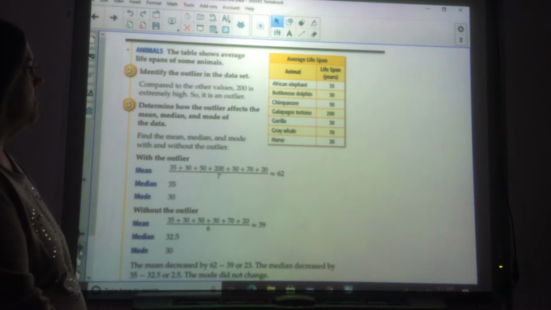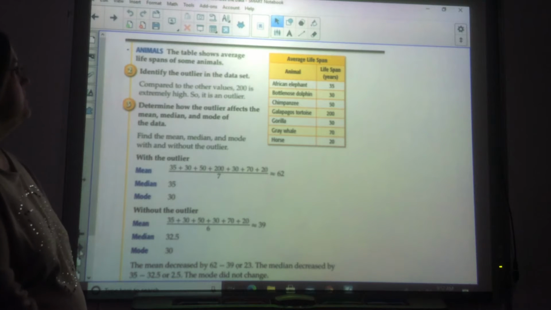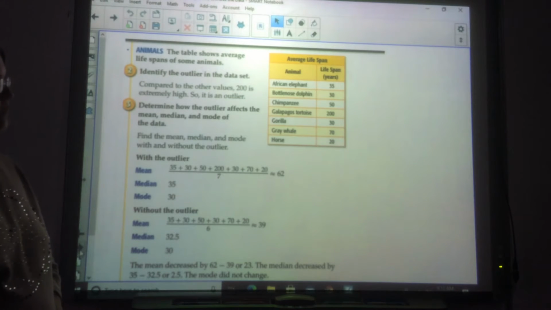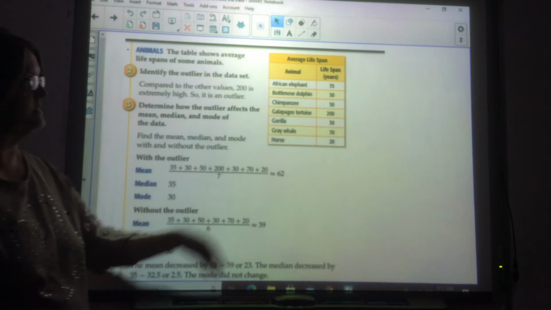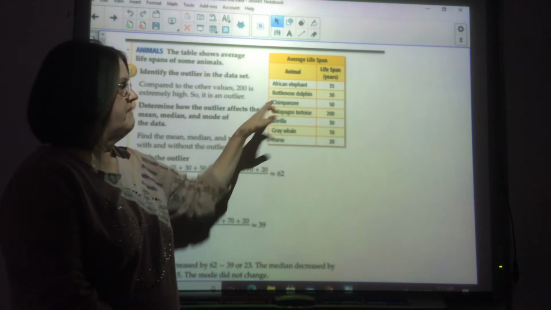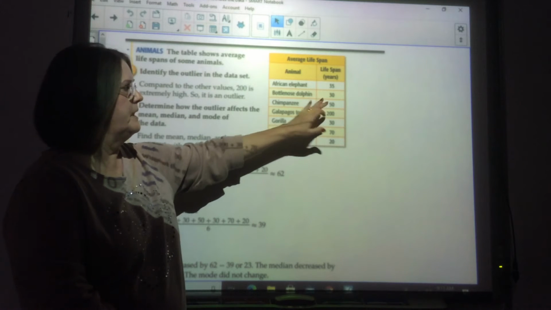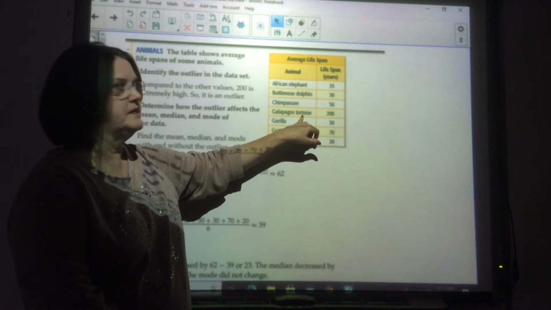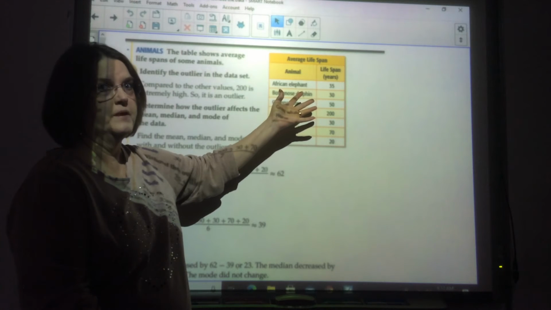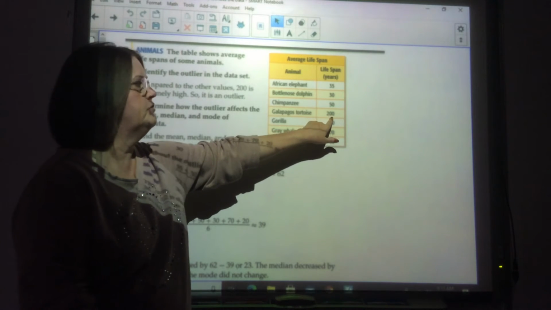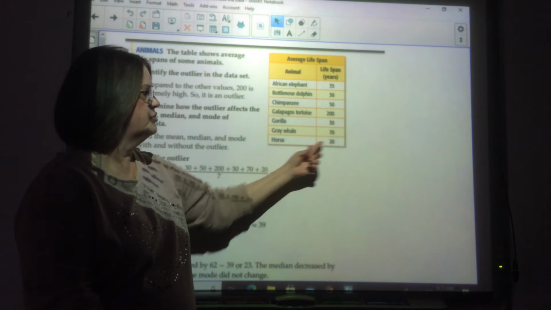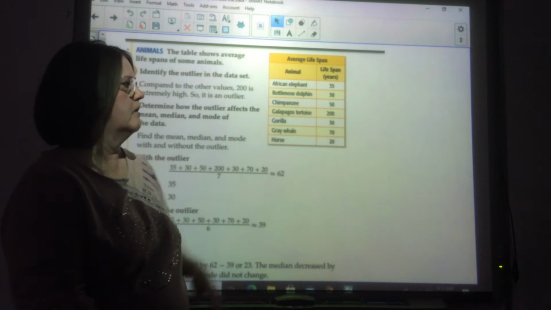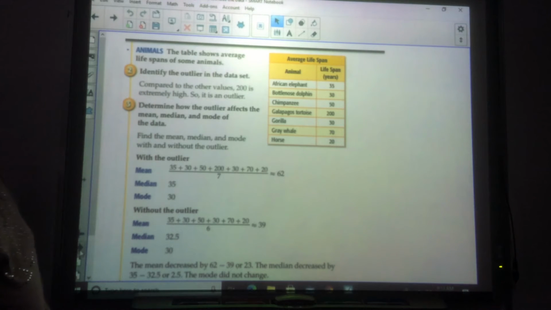All right, here are animals and their lifespan. So we have a table over here that's got several animals down and their lifespan. We do have a value that is really out there compared to the rest of them. An elephant's 35, a dolphin is 30, a chimpanzee is 50 years, a tortoise, it looks like a turtle. We think of it as a turtle, but it's a tortoise. 200 years, they live a long time. Gorilla, 30 years, a gray whale, 70 years, a horse, 20 years. We've got a big old outlier here. So we wouldn't want to use the mean.